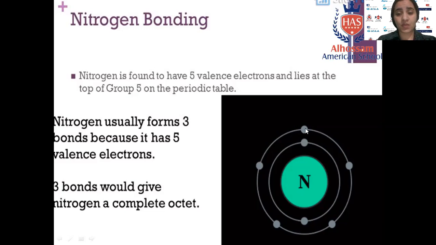So we have 5 in the outer shell of the nitrogen. To be stable, it needs 3 electrons. So nitrogen usually forms 3 bonds because it has 5 valence electrons. 3 bonds will give nitrogen a complete octet, or stability. If you see any nitrogen in an organic compound, it must be surrounded by 3 bonds.